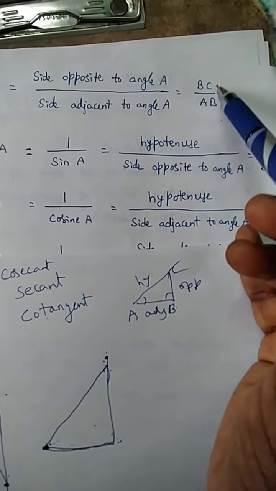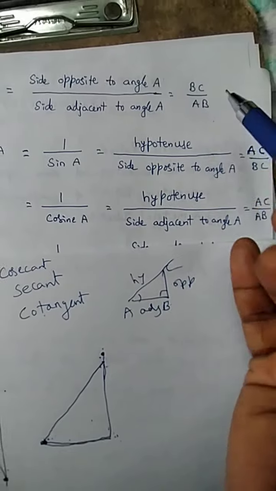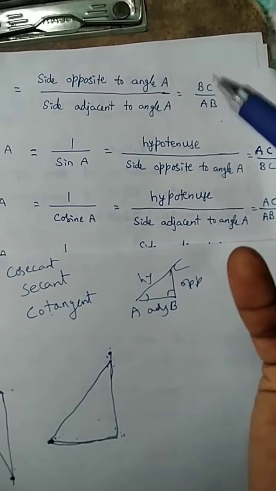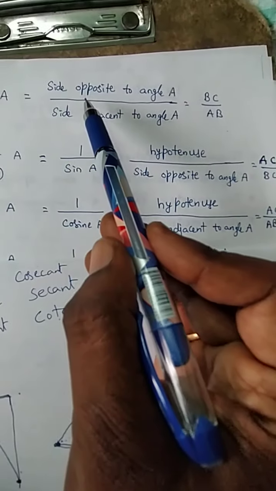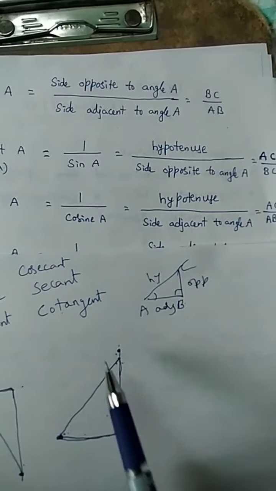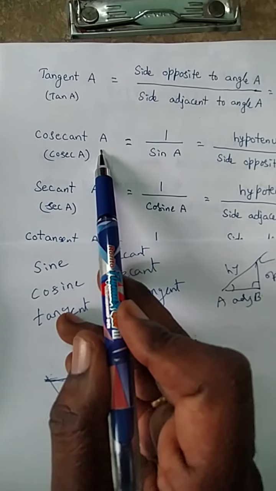Here we are observing the ABC triangle. If we take PQR instead, then the vertices are to be changed accordingly. The main formula is opposite by adjacent.